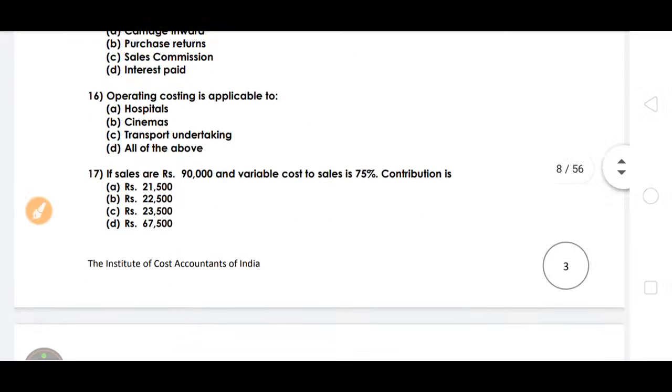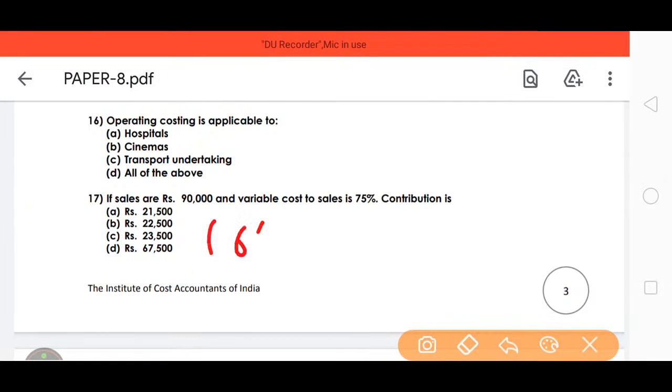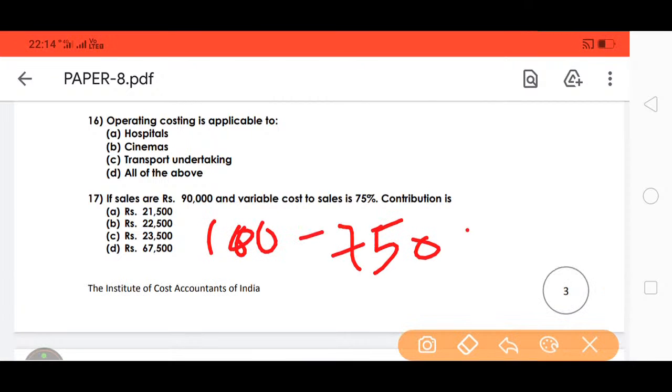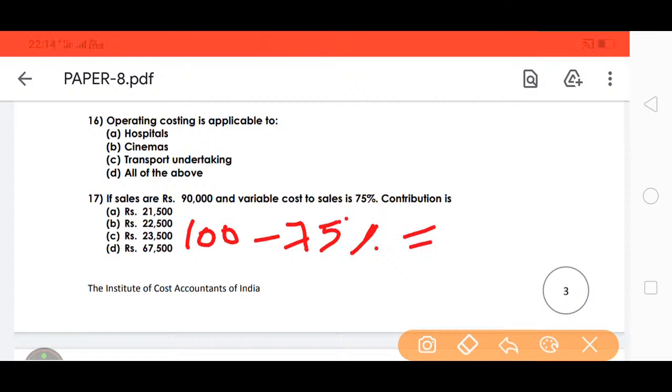Question 17: if the sales are 90,000 and the variable cost is 75% of sales, what is the contribution? Assume total sales is 100.